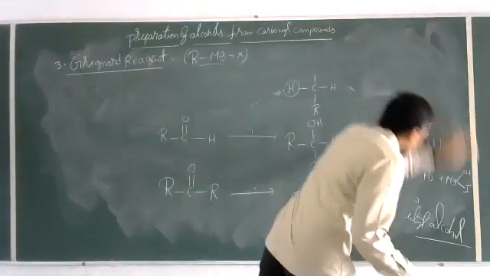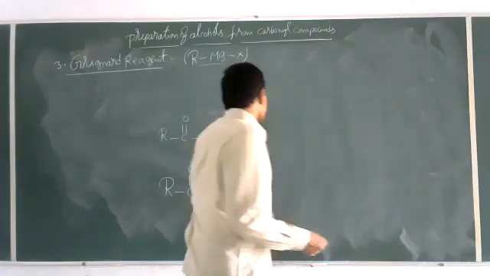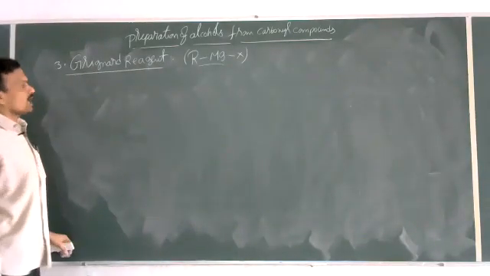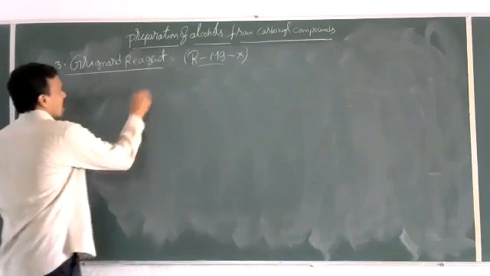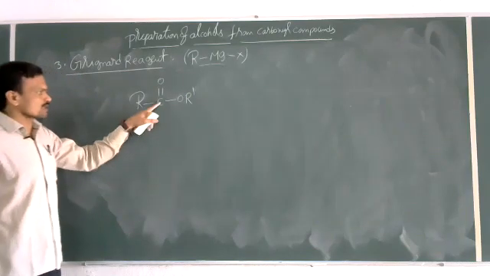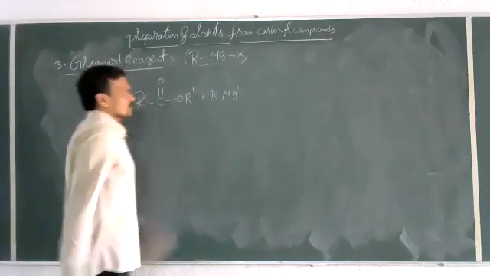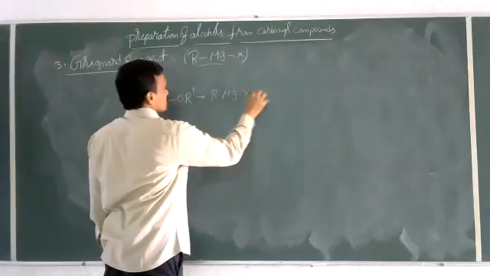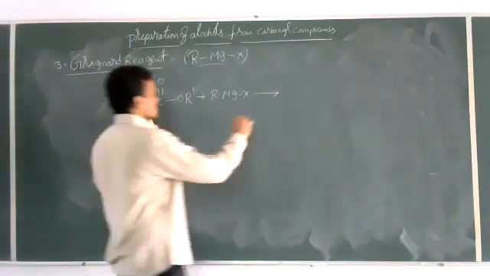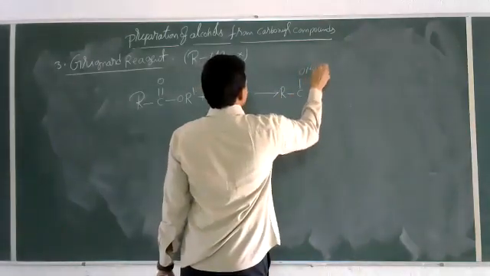We can also produce tertiary alcohols when Grignard reagent is allowed to react with esters or even with alkyl cyanides. So here, RCOOR' also contains a carbonyl group. When this is allowed to react with RMgX, the Grignard reagent, then the same process happens: first addition takes place and we can get RC(OMgX)